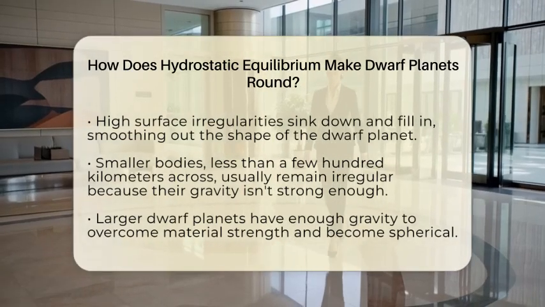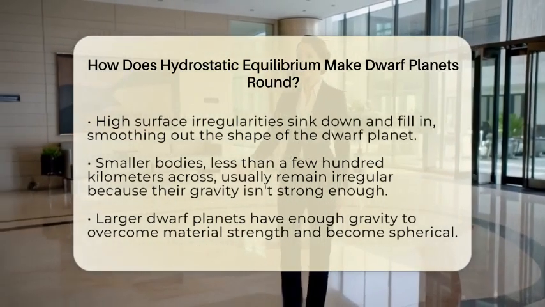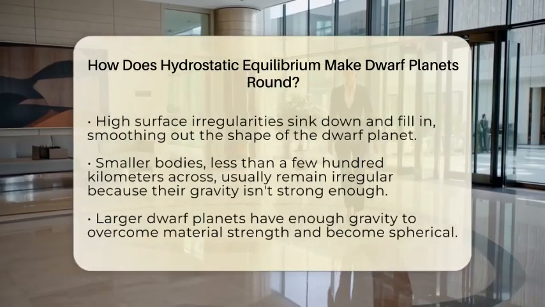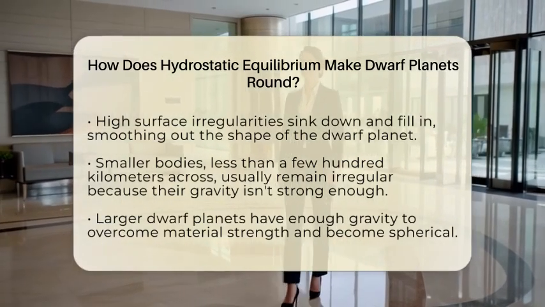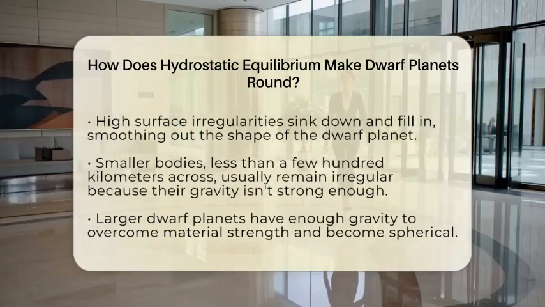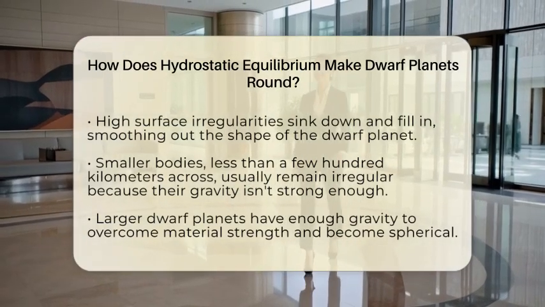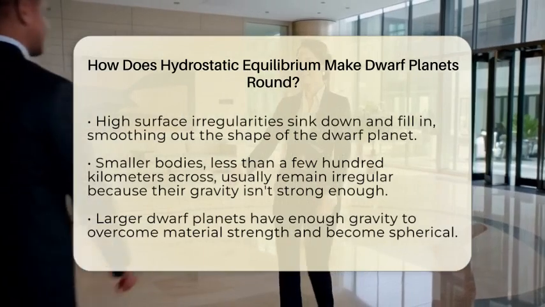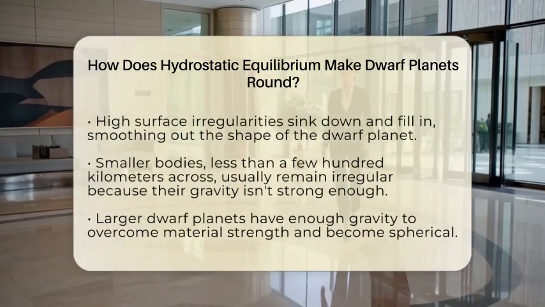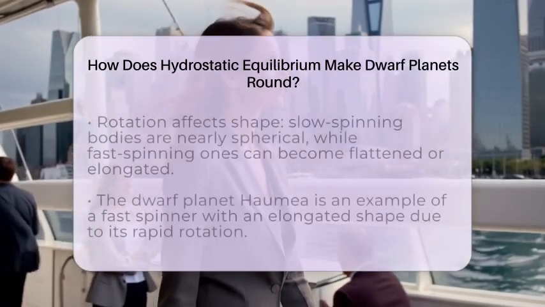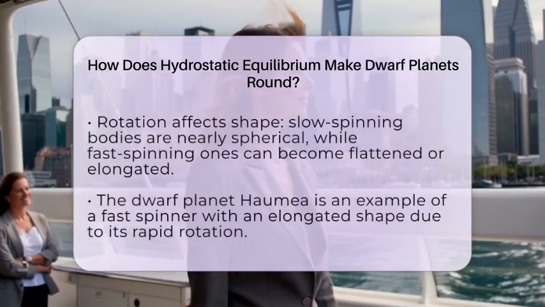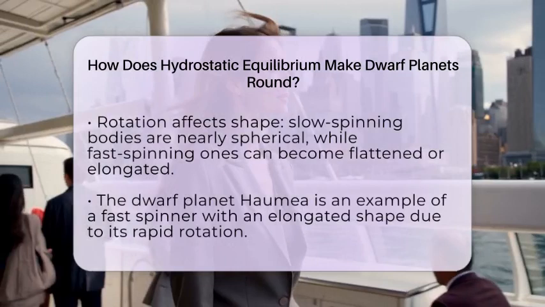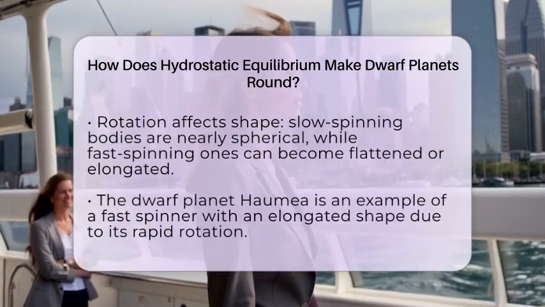The size of the dwarf planet plays a big role. If it is large enough, gravity can overcome the strength of the materials making up the body. For example, bodies smaller than a few hundred kilometers across usually stay irregular because their gravity isn't strong enough to pull everything into a sphere. But once they grow bigger, gravity takes over and molds them into a rounded shape.